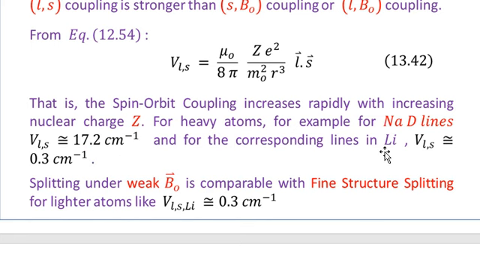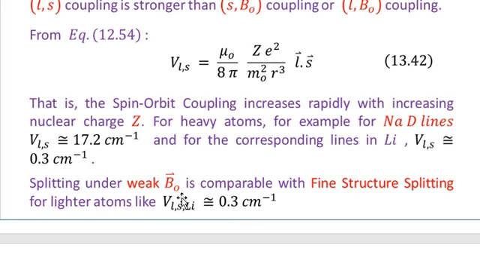For the corresponding lines in the lithium atom, which is a lighter atom in comparison with sodium, the value of VLS is equal to 0.3 centimeter inverse. So it is very apparent that the value of Z matters a lot: for the sodium atom VLS is 17.2 centimeter inverse, whereas the same effect for the lithium lines is 0.3 centimeter inverse.